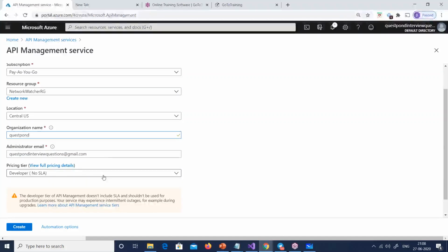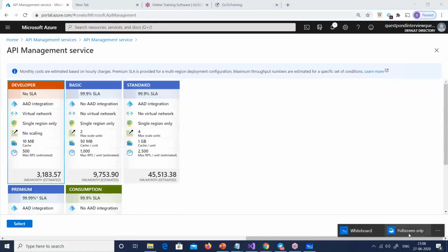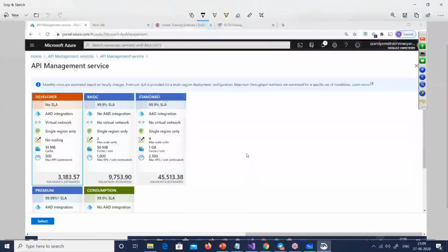And now this API management service comes in different flavors, different pricing and flavors. Let me talk about it. I'm really glad to see the developer edition coming in Azure as well. I really love the developer edition because as a developer, I really need to go ahead and test it. I want to see all the service, and I don't want to get charged too much, like how we have our Visual Studio Developer Edition, right? Now I can see that a lot of those Azure services are coming with the developer version. So that is the developer version, which I will select for this demo.